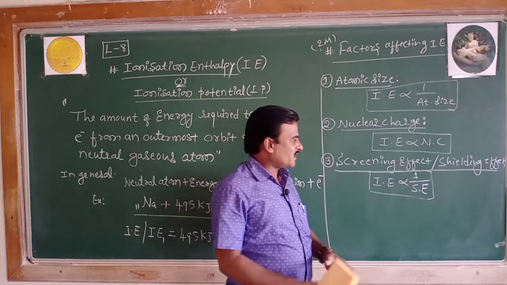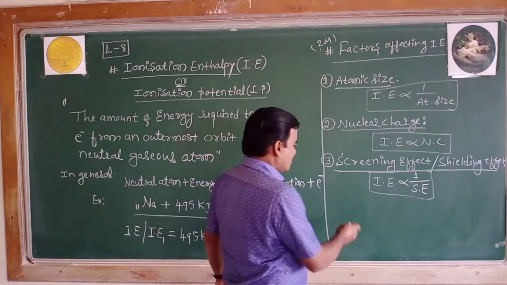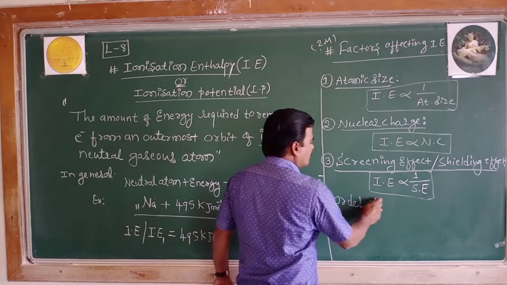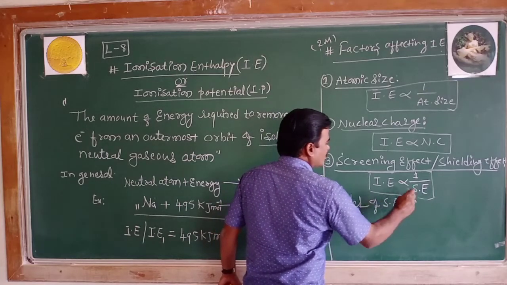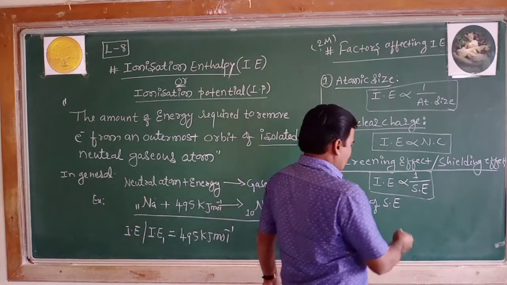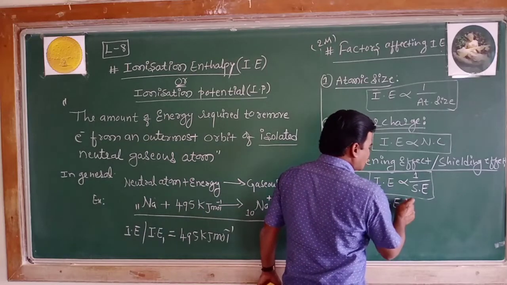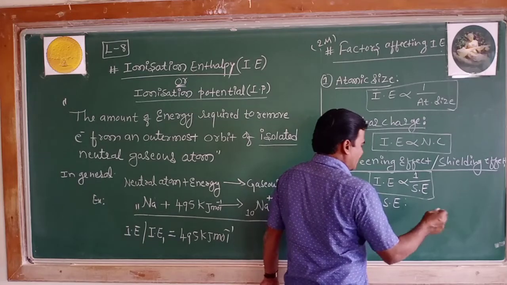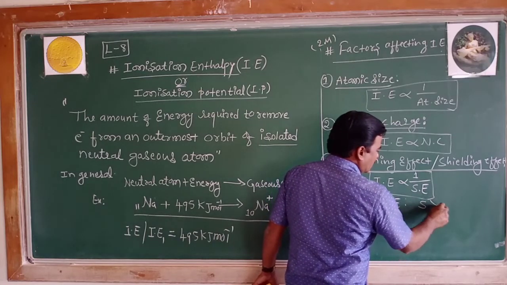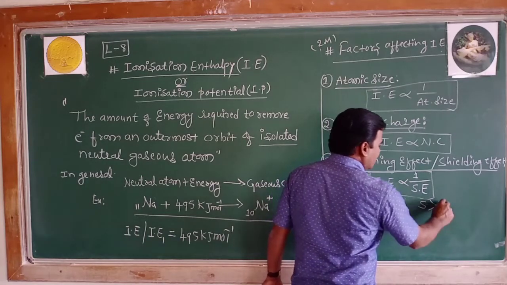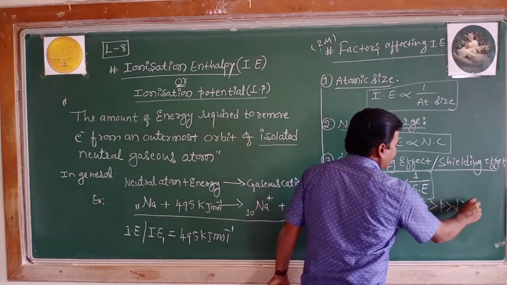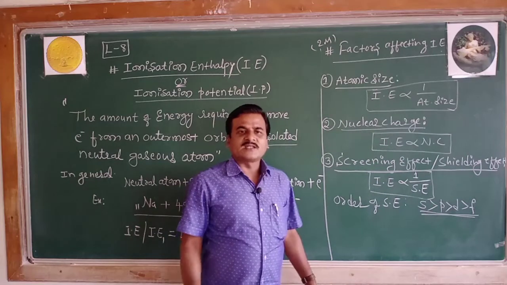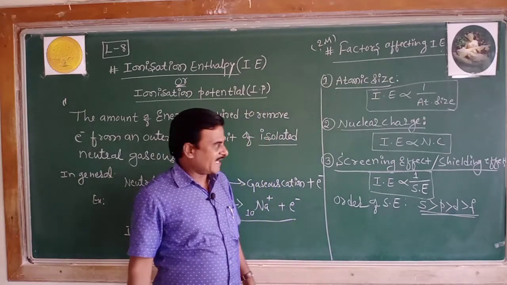So do remember the order of screening effect of the different orbitals. You have to remember this for the CET, you might get a question. The order of screening effect for the different orbitals of a shell of an atom is: s orbital will have more screening effect than p, and then d, and in turn than f. This is the order of screening effect for the different orbitals of an atom.